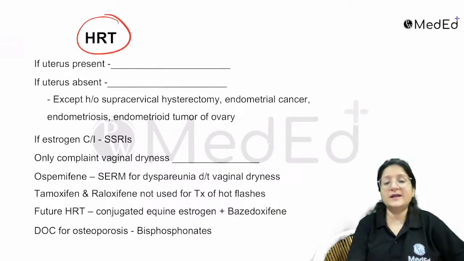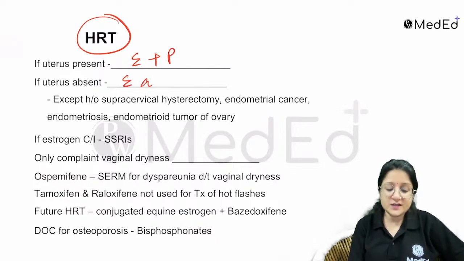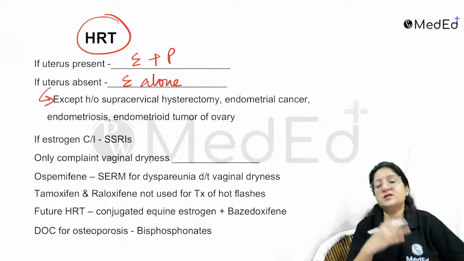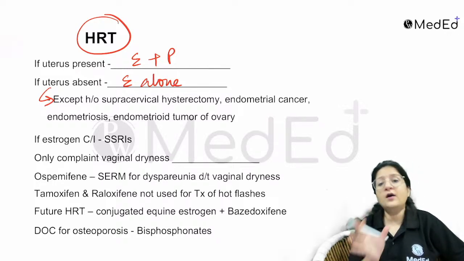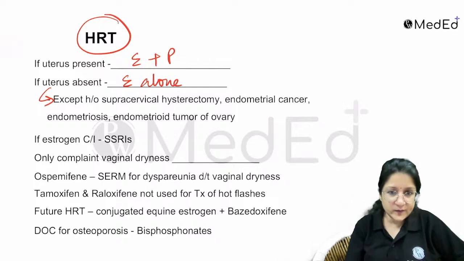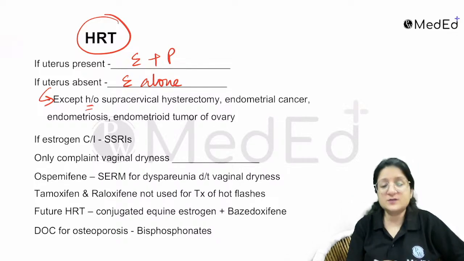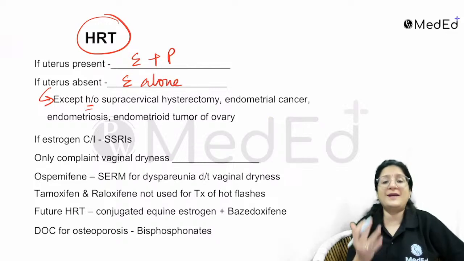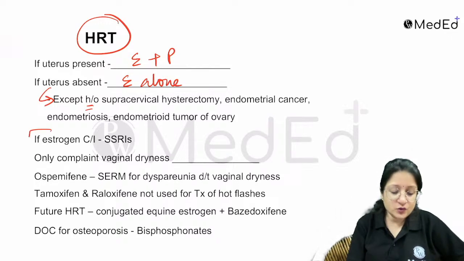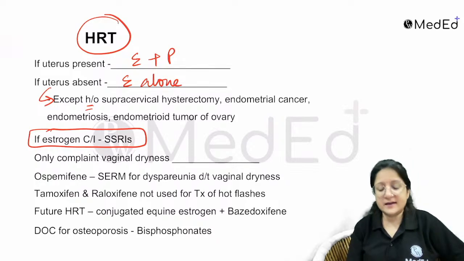For postmenopausal HRT, we give estrogen. If uterus is present, we add progesterone, except when there is a hysterectomy or endometrial cancer or endometriosis, meaning except when there has been a history of estrogen dependent condition, right? If estrogens are contraindicated, SSRIs can be used.